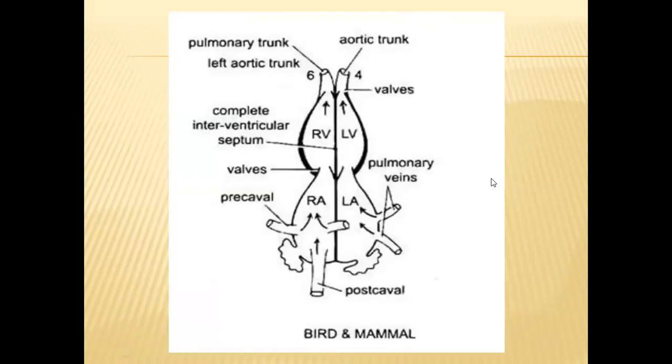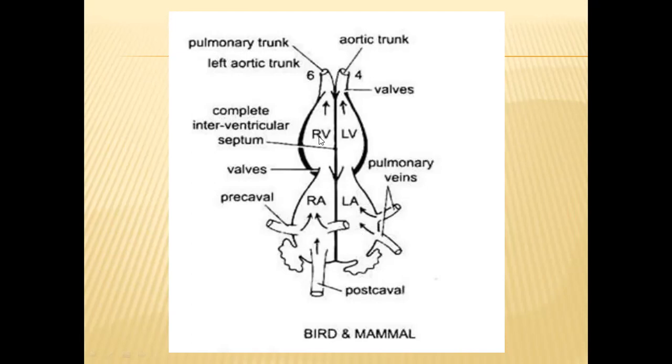Whereas in birds and mammals, the two precaval veins and one postcaval vein independently open into the right auricle through three different apertures. The pulmonary veins also open separately into the left auricle. So this is the difference between the remaining groups and birds and mammals.